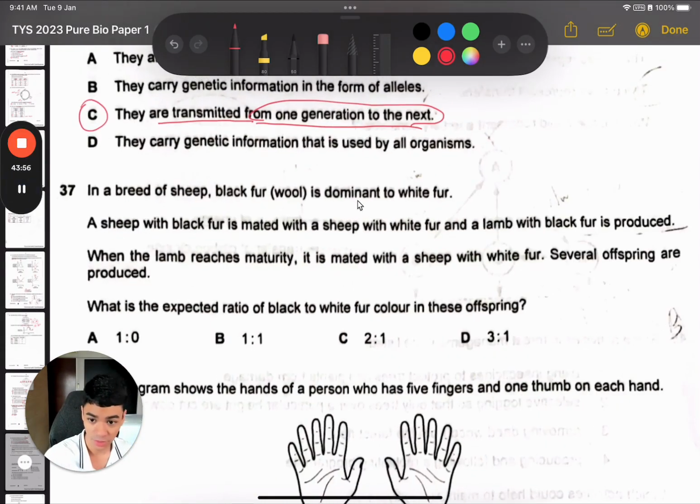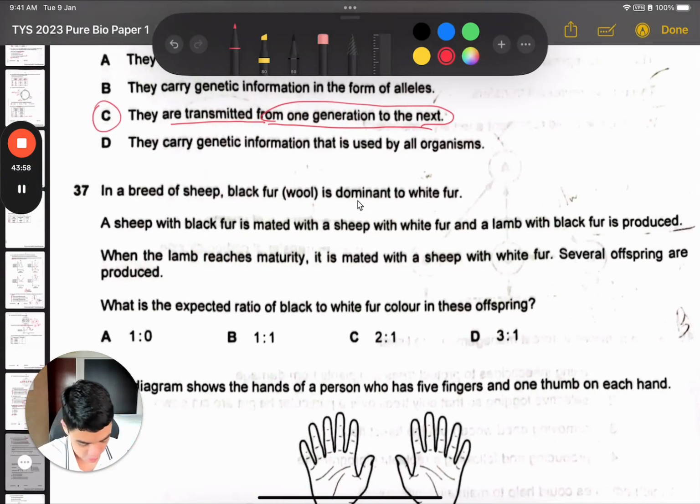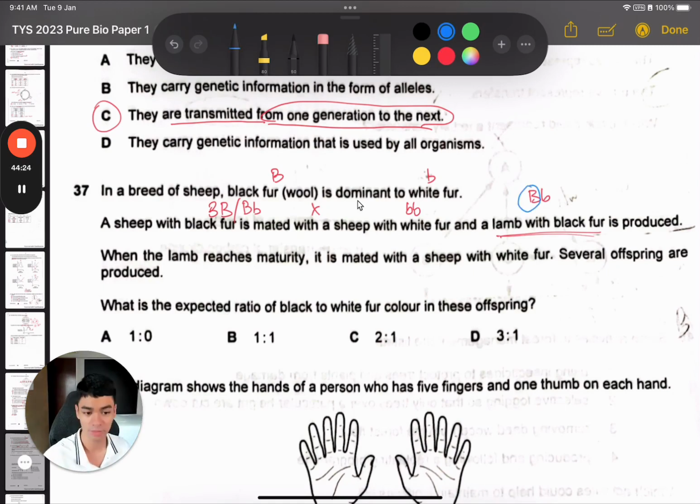Question 37. In a breed of sheep, black wool is dominant to white fur. So black fur, let's use big B, and then white, let's use small b. So a sheep with black, this could be big B, or heterozygous, is crossed with white. So white is homozygous recessive for sure. And a black fur sheep is produced, or lamb rather. So this black lamb must be big B, small b. How do I know that? Because it's black, so it means it has the big B allele.